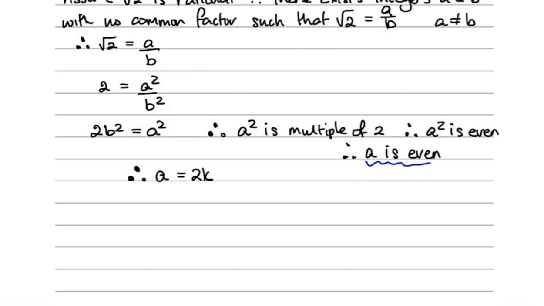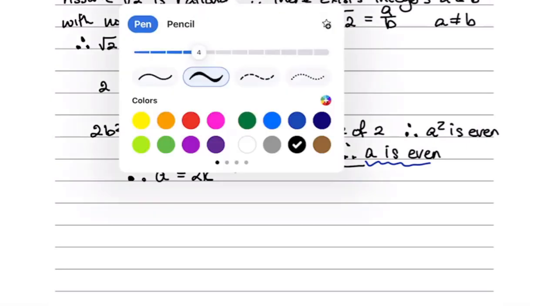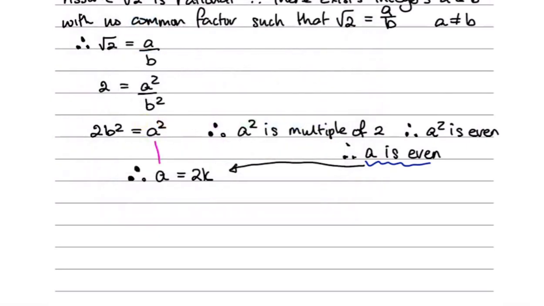Remember, from this statement here, A is even because A squared was even, so I can write A as 2K. Now I'm going to substitute that into the line above where we said 2B squared equals A squared. So if I substitute that in, I get 2B squared equals (2K) all squared.